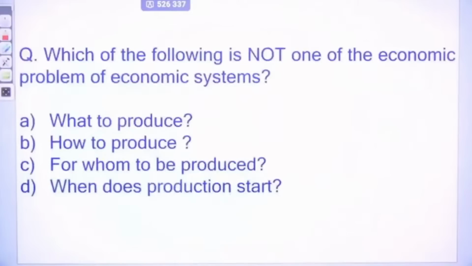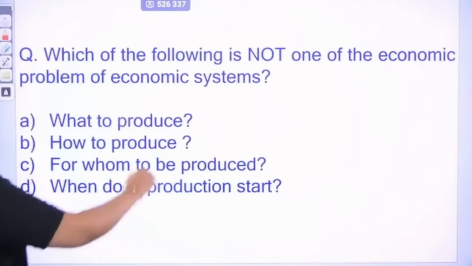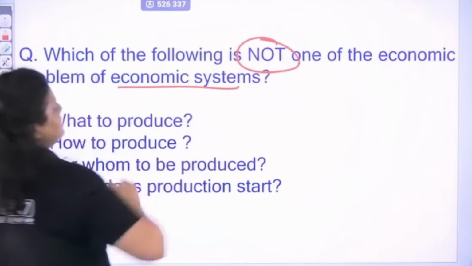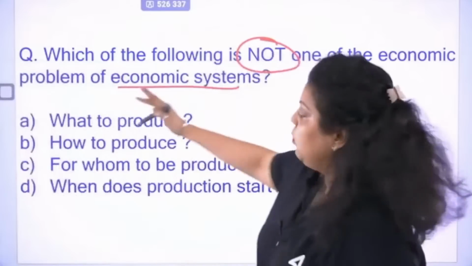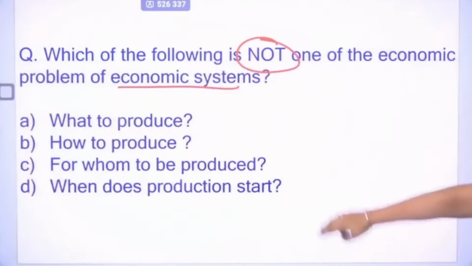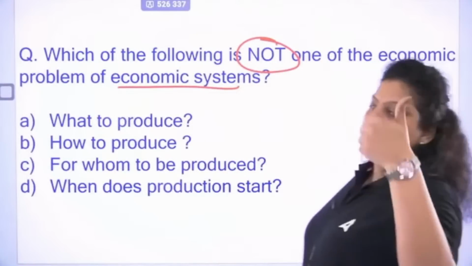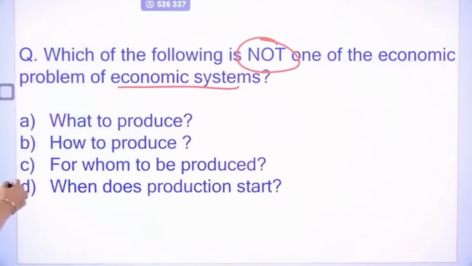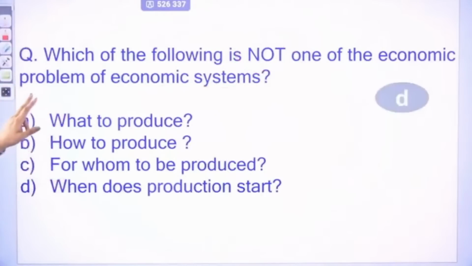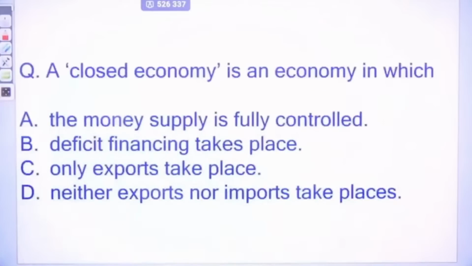Okay. Next, which of the following is not one of the economic problems of an economic system? Out of these 4 statements, which of the following is not an economic problem? What to produce, how to produce, for whom to produce, when does production start? So we know there are 3 economic problems only: what to produce, how to produce, and for whom to produce. So the right answer will be D. This is not one of the economic problems of our country.